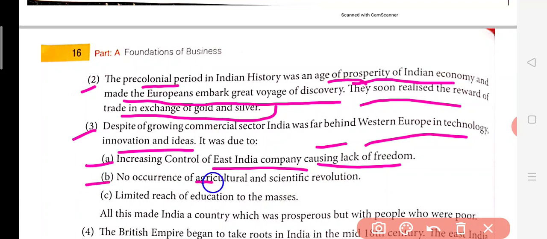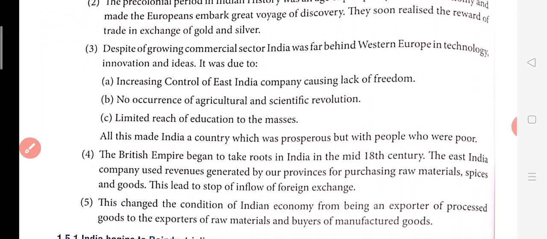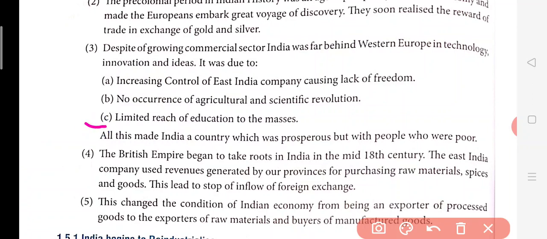Now, there was no agricultural or scientific revolution. In India, the agriculture facilities were very poor at that time, and there was no scientific revolution. Revolution means some kind of technology which can be used in agriculture. There was nothing, and Indian agriculture was backward. Third, limited reach of education to the masses. At that time in India, very few people were educated, and even the reach of education to children was very poor. All this made the country, which was prosperous because we were trading, but the people were poor.